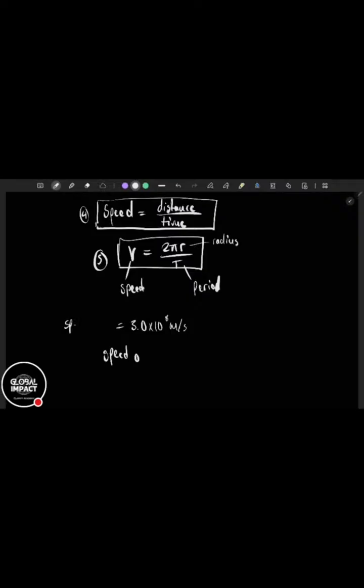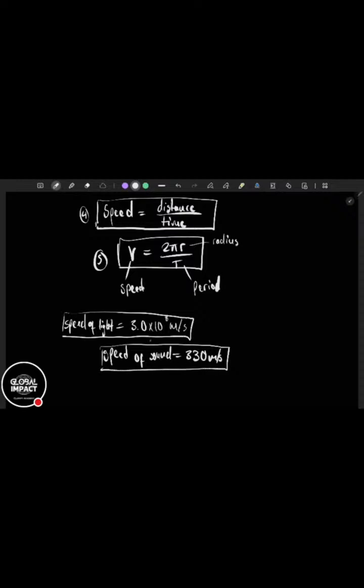Speed of any light. X-ray, gamma ray, all those are types of light, so they all move at this speed. Then the speed of sound is equal to 330 meters per second. Speed of sound in air.